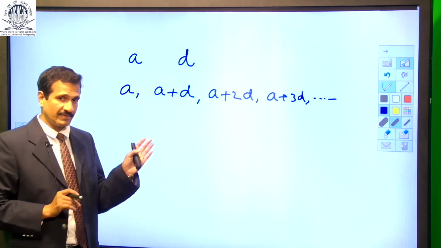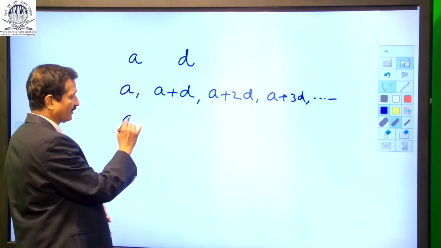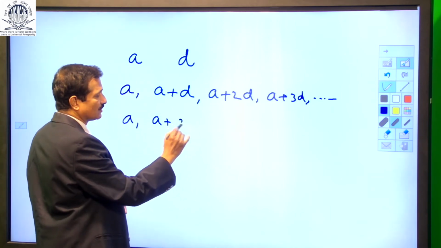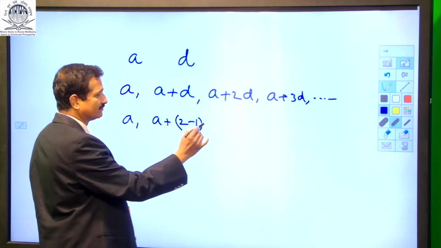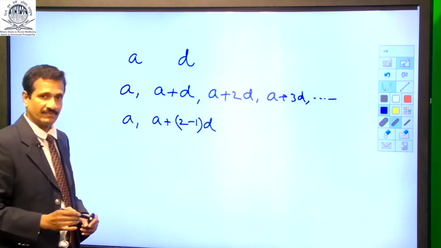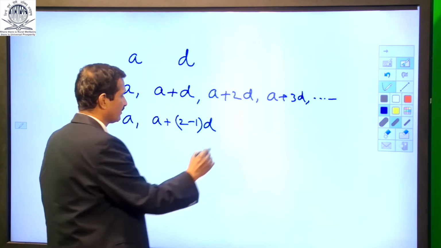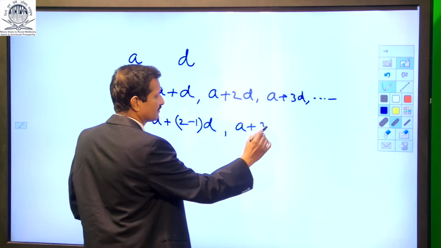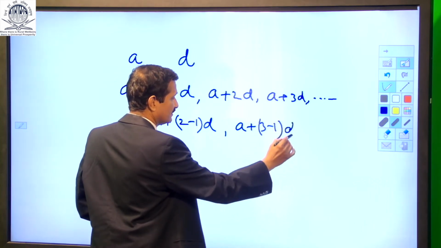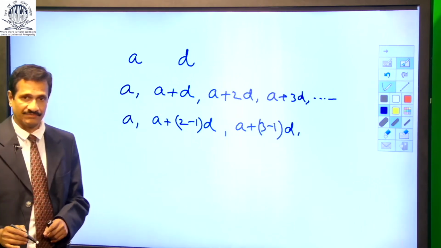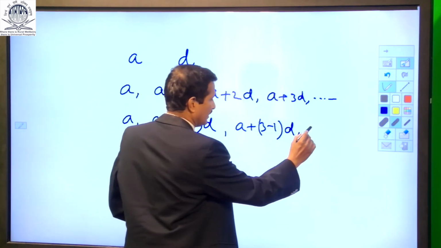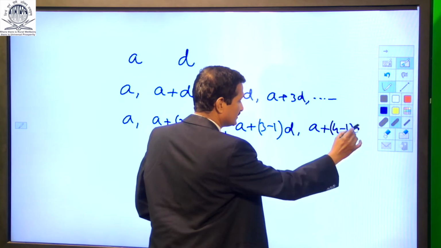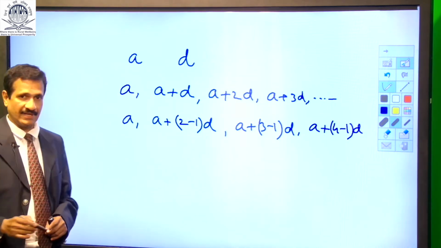In the second term, this can be written as A plus 2 minus 1 D, where 2 is my second term. The third term is A plus 3 minus 1 D, and now the fourth term is A plus 4 minus 1 D. Here we see a pattern.